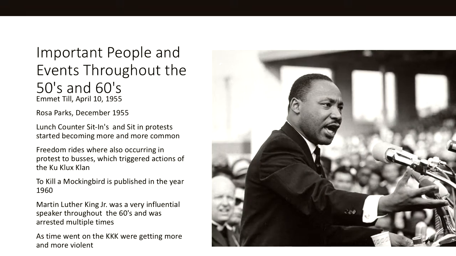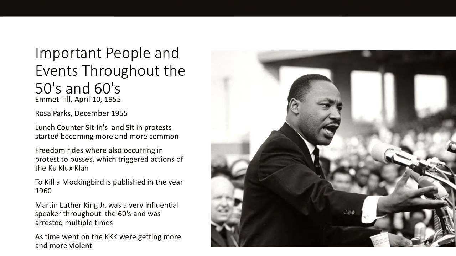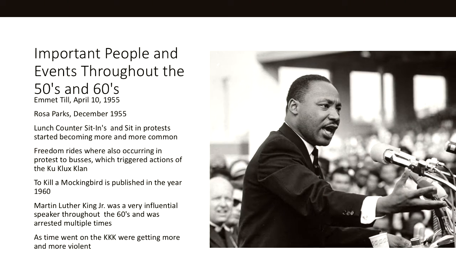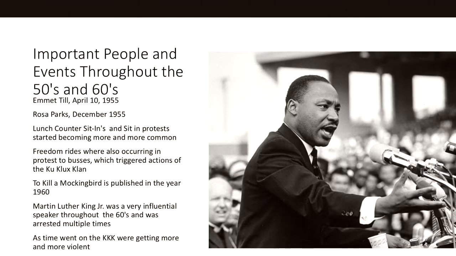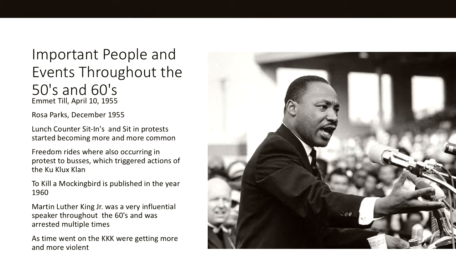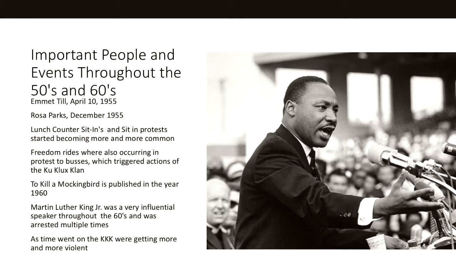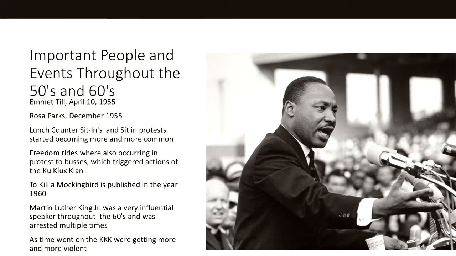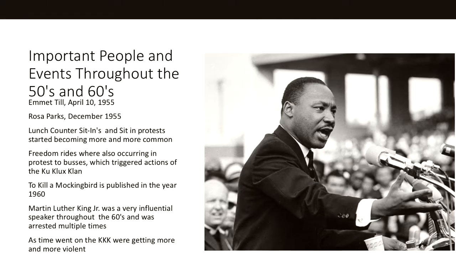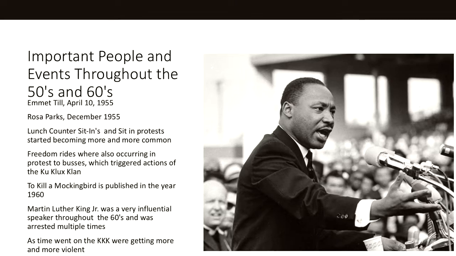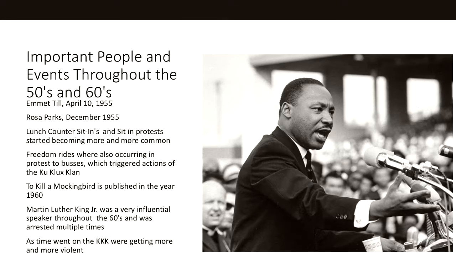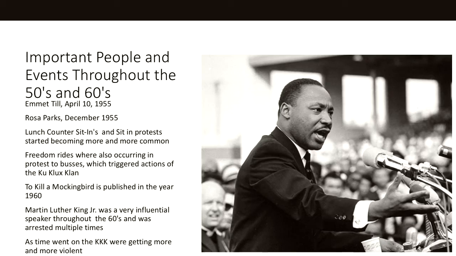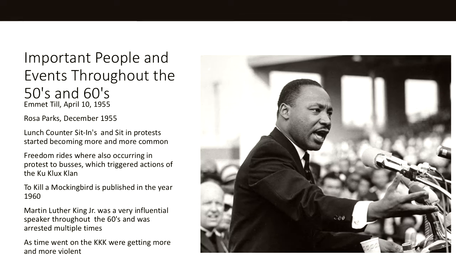Important people and events throughout the 50s and 60s. Emmett Till. Emmett Till bought candy at a store, and as he was leaving, he said something to the white owner's wife. This was considered out of his place, and he was killed. Rosa Parks. Rosa Parks refuses to give up her seat on the bus and is arrested. She influenced many people to take part in the civil rights movements. Lunch counter sit-ins and sit-in protests started becoming more and more common.